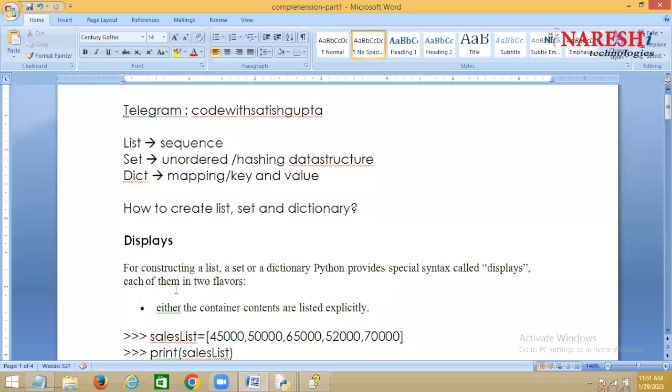Yes, Shivam, are you working? Yes, comprehensions are very important, sir. Yes, it is very important. If possible, I'll try to upload. Yes, the session notes will be uploaded in the Telegram.